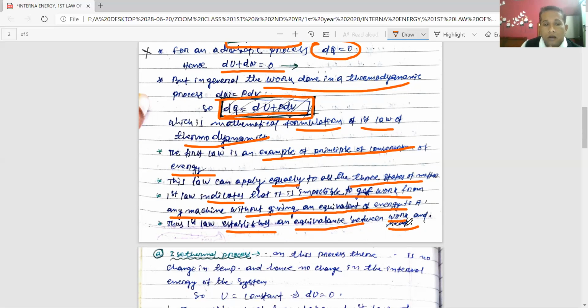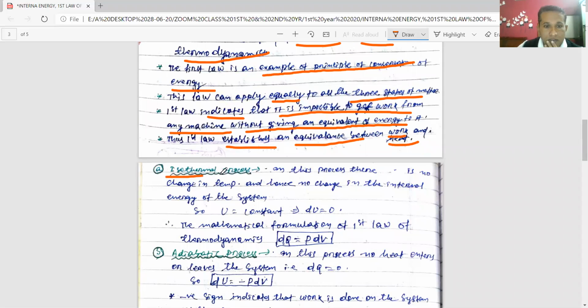That means from the first law, one can be sure that no one can get energy or work from a machine without giving an equivalent amount of energy to it. That means you cannot get more work by supplying less heat. Always the work done will be less than the heat supplied. That is the first and very important thing of the first law of thermodynamics.